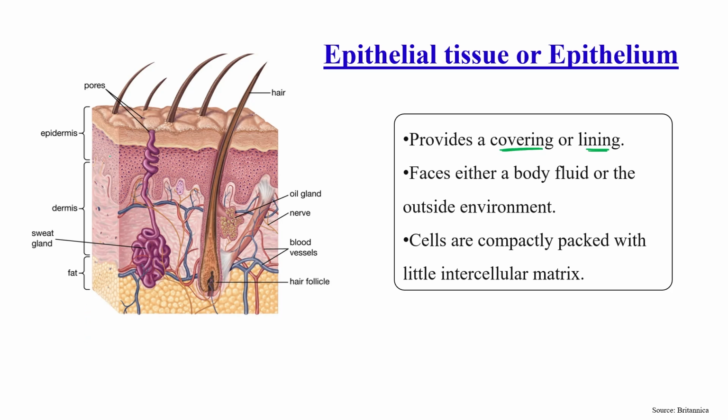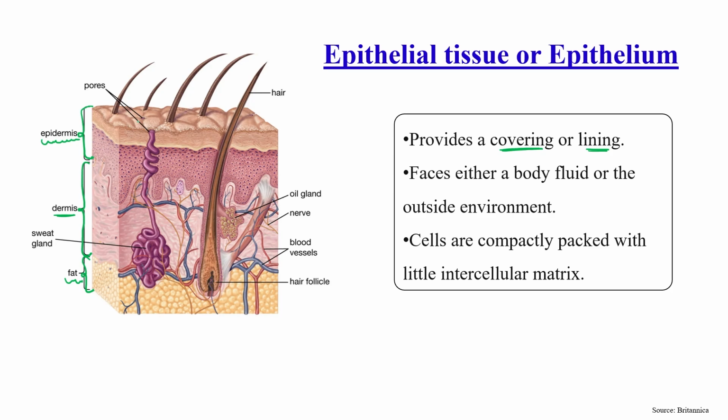This is the cross section of skin tissue. From here to here, we can say this is the outer covering, the epithelial tissue, followed by the next layer, that is the dermis. And just beneath the dermis there is another layer which is made up of fat.